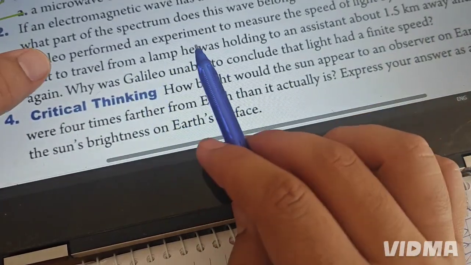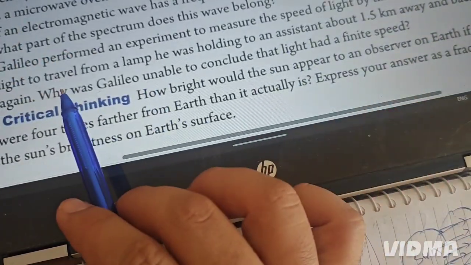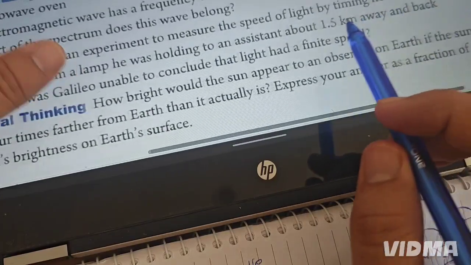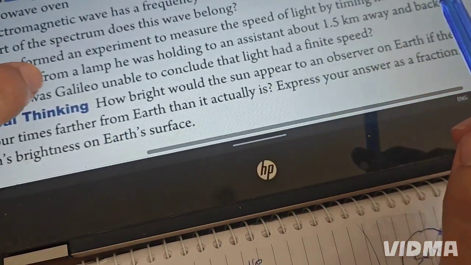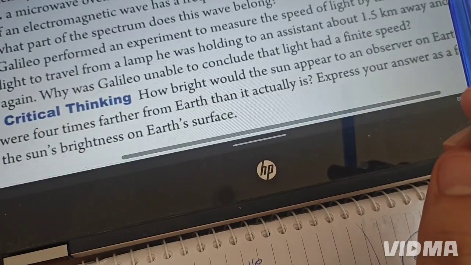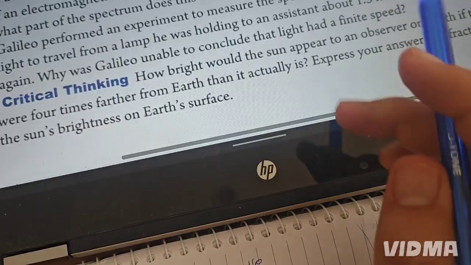Question 3. Galileo performed an experiment to measure the speed of light by timing how long it took light to travel from the lamp, and he was holding it a distance of about 1 kilometer away. Why was Galileo unable to measure it? Okay. Question 4.